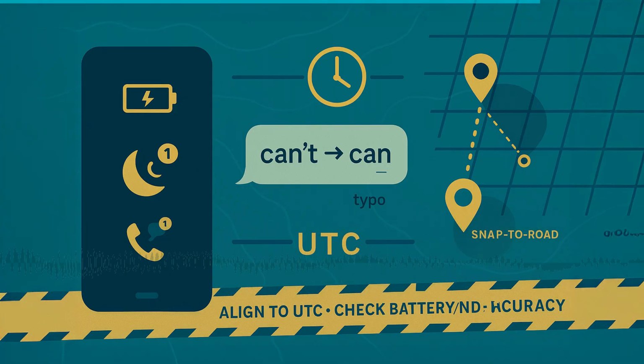For families and small teams, print a short protocol by the router or office corkboard. 1. Don't infer motive from a missed ring. 2. Normalize times to UTC in your notes. 3. Keep originals when exporting chats and photos. 4. Read accuracy, not just dots. 5. Note battery saver and focus modes. 6. When timelines fight, pick one anchor and rebuild outward.